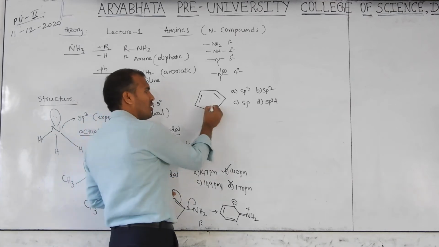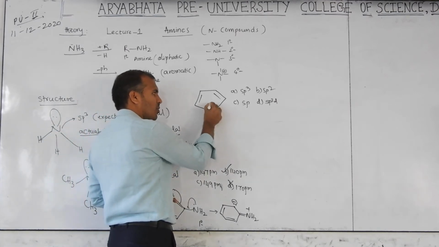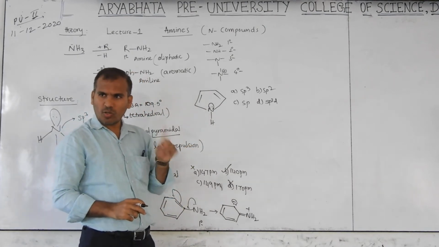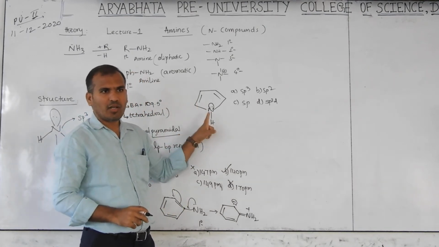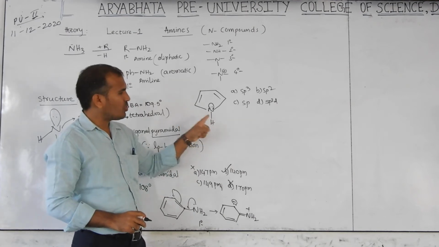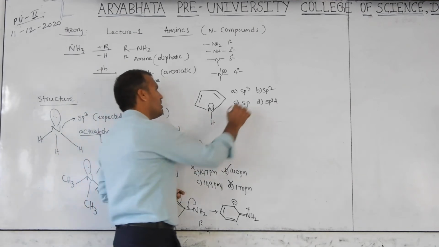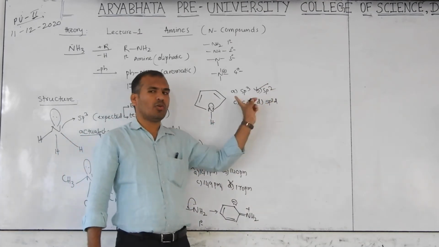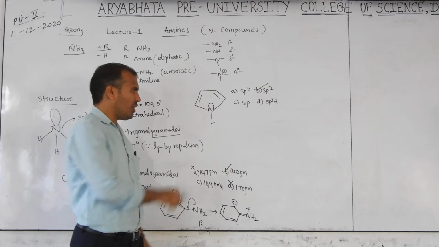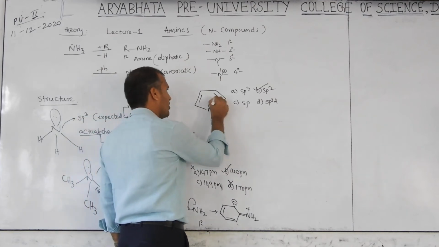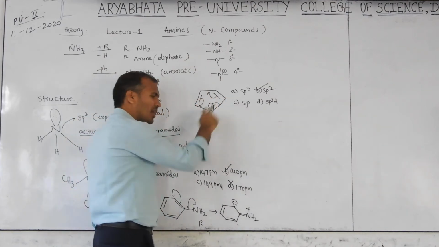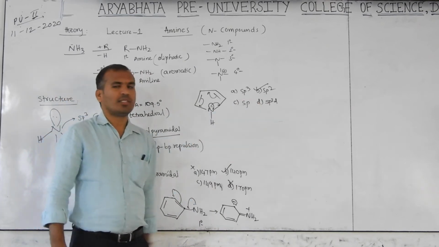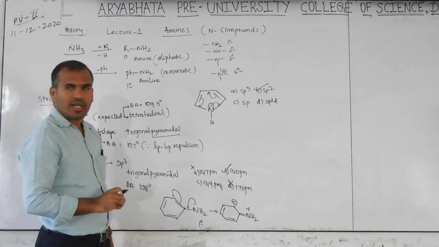Okay. So this lone pair is which one? Delocalized, not localized. When localized it is sp3. When delocalized this is sp2. So the answer is sp2. The reason: this lone pair is delocalized, which means it is in conjugation. This will come here, this will come here, this will come here. Then that is sp2. So the answer is sp2, very important for competitive exam.